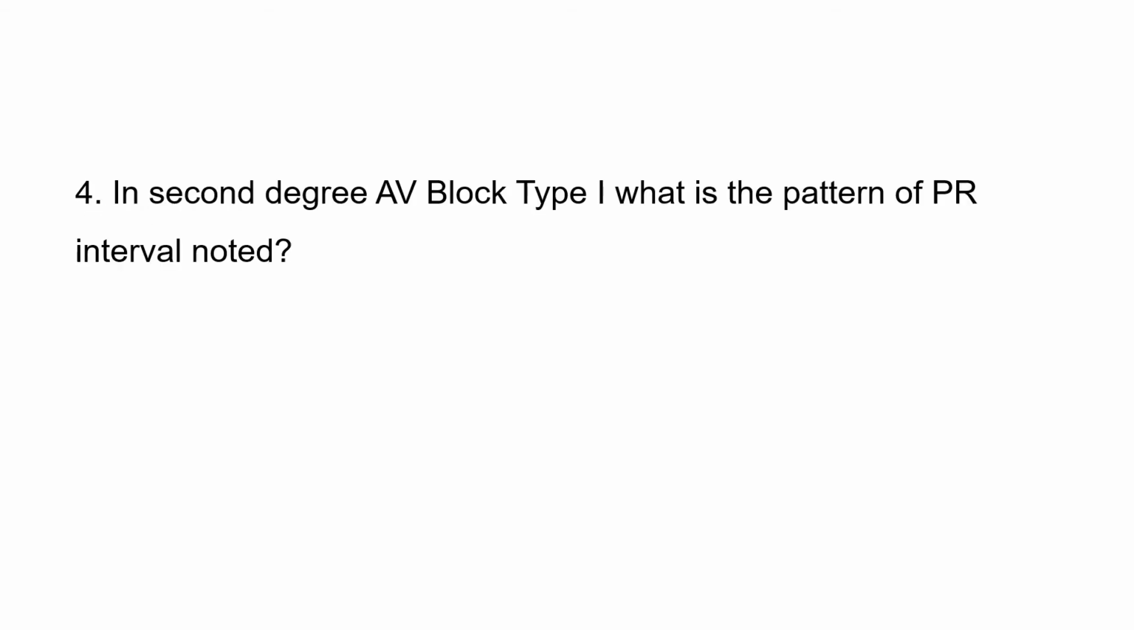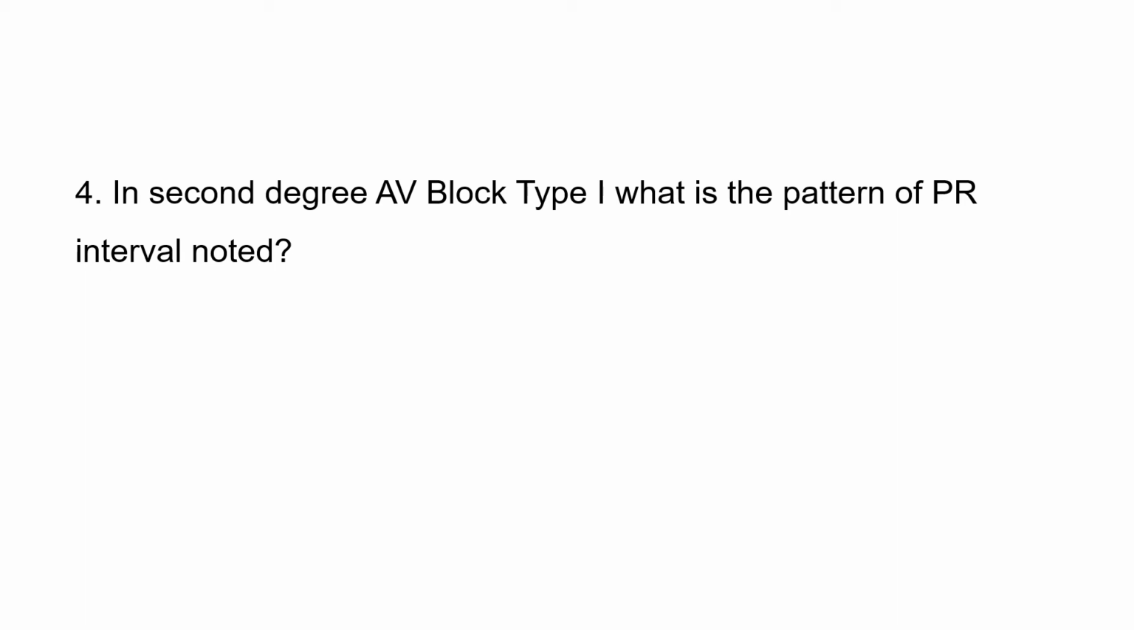Fourth question, in second degree AV block type 1, what is the pattern of PR interval noted? So there are different types of heart blocks. We'll study it later. So in first degree heart block, as I've already discussed, the PR interval is prolonged. It is more than 200 milliseconds or 0.20 seconds.